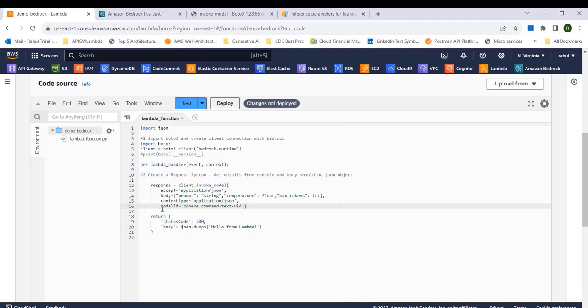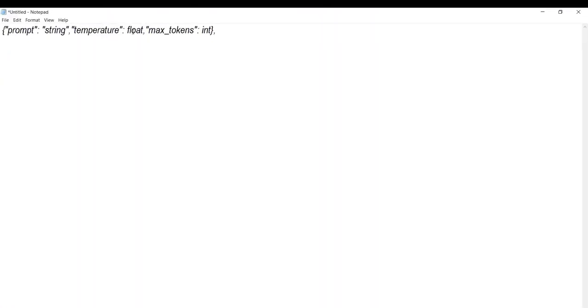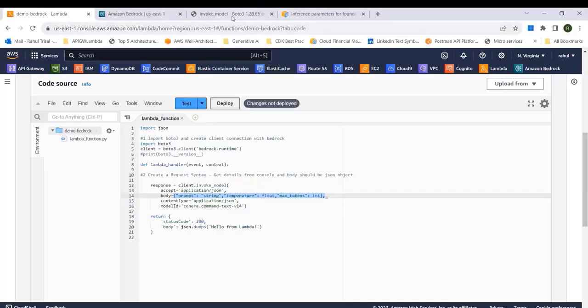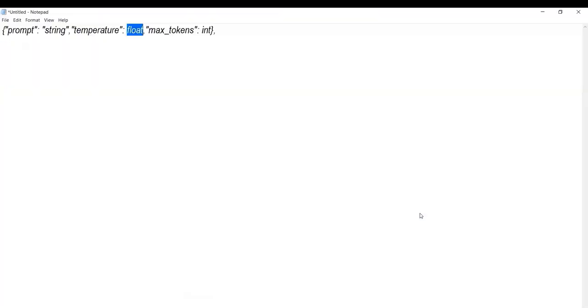So I'm just going to do a little bit of formatting. Now let's try and add some values. I'll copy these into a notepad and then modify them, because sometimes it's difficult. Okay, so we have the prompt string. Temperature, we discussed that we're going to keep the values randomized, so we'll keep the default value as 0.9. It's a float, so it's 0.9.